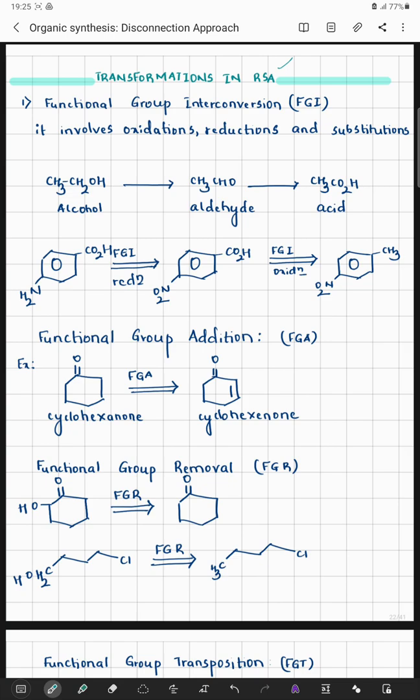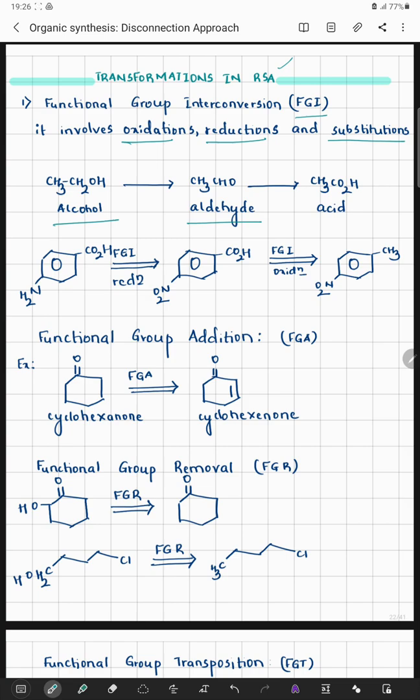Now, in this particular discussion, we will be looking majorly at functional group interconversion. If I say functional group interconversion, it means it will involve oxidations, reductions, and substitutions. For example, if there is a presence of alcohol like ethyl alcohol, upon oxidation I can get an acetaldehyde.